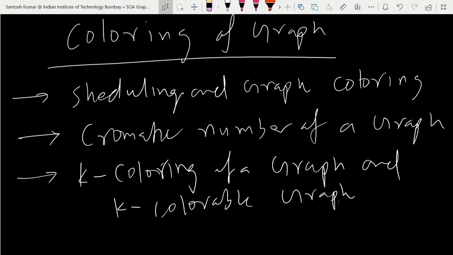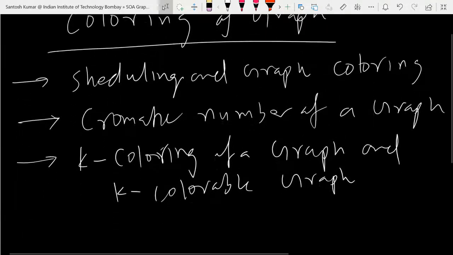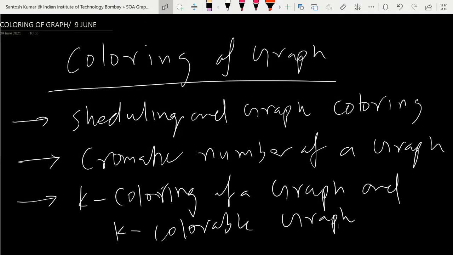So let's start. You all know what a graph is, and coloring means labeling actually. It helps us to solve many real life problems.